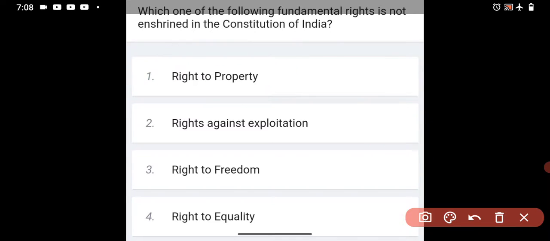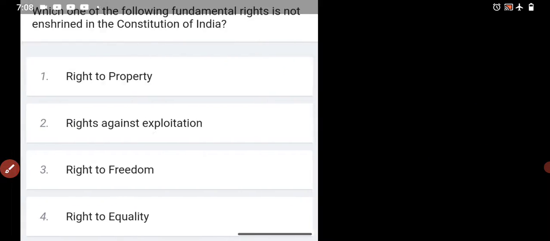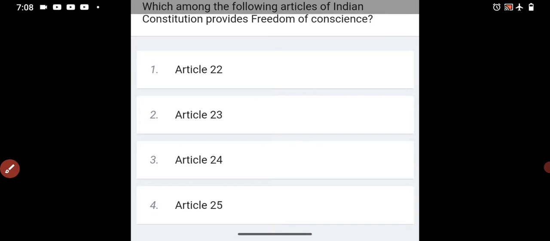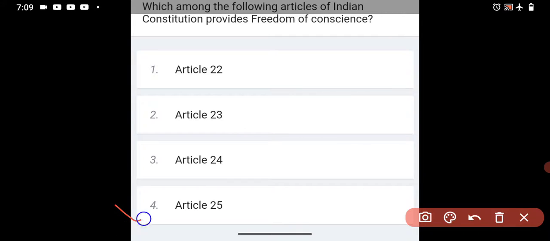Okay, so coming to the next question. Which among the following articles of the Indian Constitution provides freedom of conscience? So freedom of conscience means the right to freedom of religion and conscience. You can choose your religion. This is your freedom, the right to freedom to choose a religion and conscience. So we take the fourth option, Article 25.